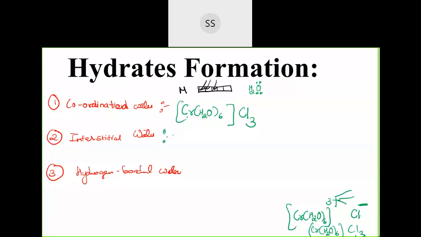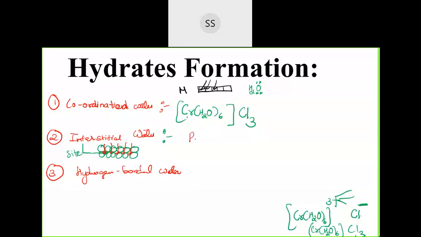Okay, then we have interstitial water compounds. Just now I told you what interstitial space is. Interstitial means if I have these atoms or these molecules, in between them there will be a place. Whatever place is available in between them is called an interstitial site. So when the compounds are being formed, if water gets trapped in this space, the empty space between the molecules or between the elements, then that will be called interstitial water.